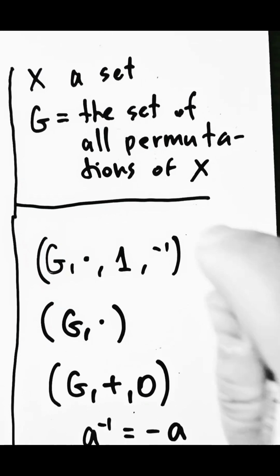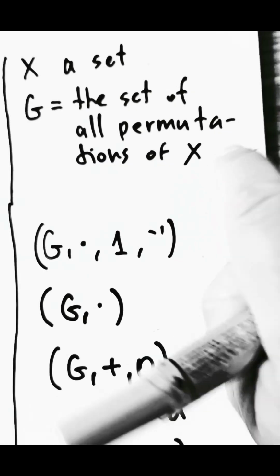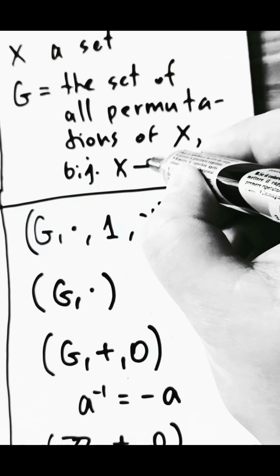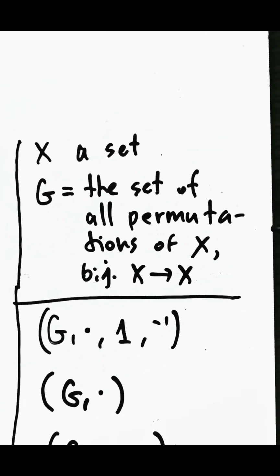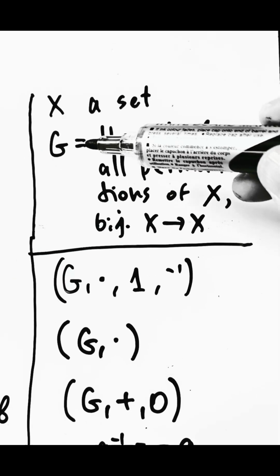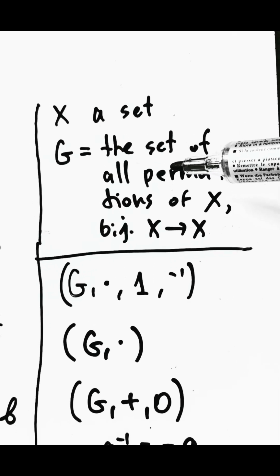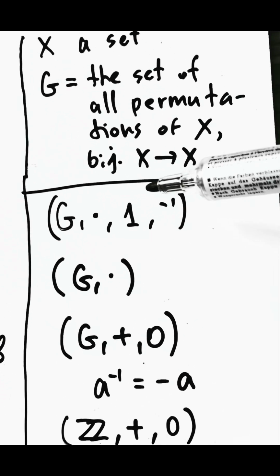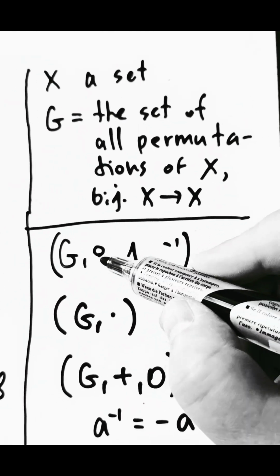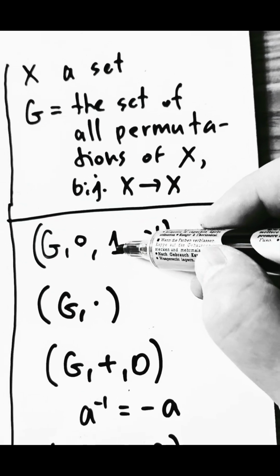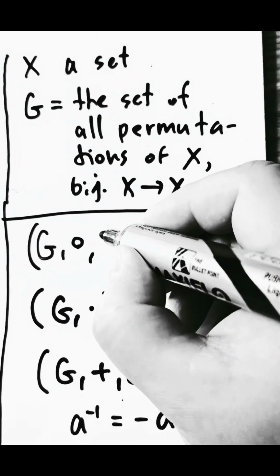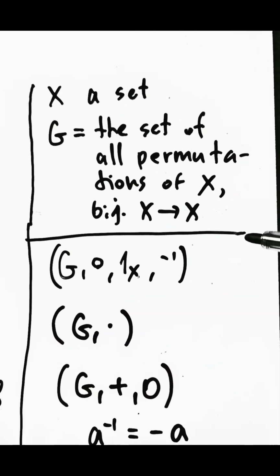What do we mean by permutation? Well, a permutation is simply a bijection from X to X, a function from X to X that has an inverse. This is the set of elements of our group. What about the binary operation? We would take composition of functions as the binary operation, applying one permutation and then another. The identity element of that group will be the identity permutation, the one that maps every element of X to itself. So this is typically written as 1X.